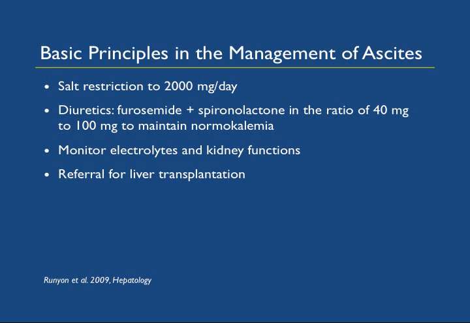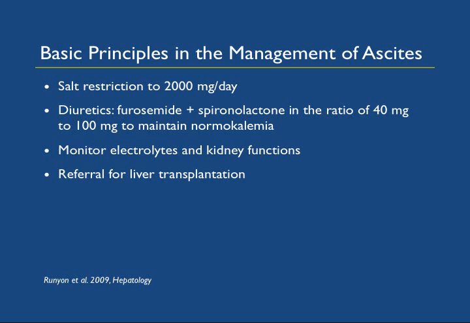The mainstay of treatment of ascites in most of these patients is a combination of salt restriction, mainly to 2,000 mg per day, and diuretics. The diuretics of choice are furosemide and spironolactone in the ratio of 40 mg to 100 mg to maintain normal kalemia. Once the patients are on diuretics, their electrolytes and kidney functions need to be monitored very closely. And once a patient develops ascites, they need to be referred for liver transplantation because after development of ascites, the median survival ranges from 6 months to 2 years.